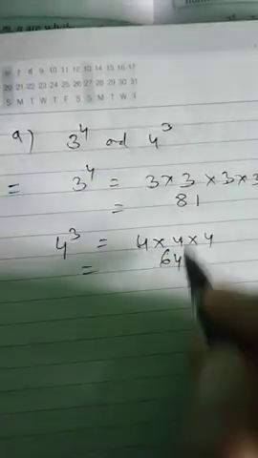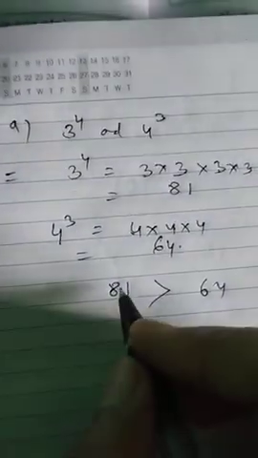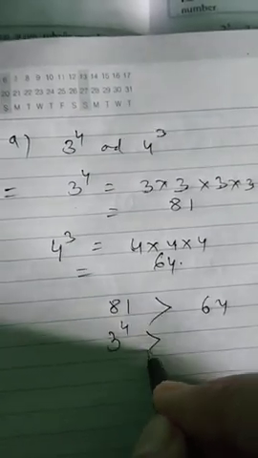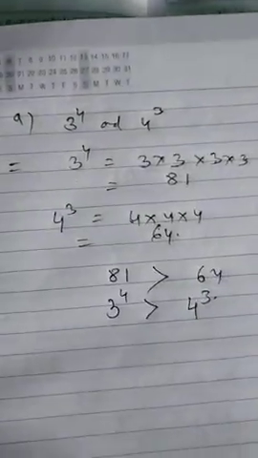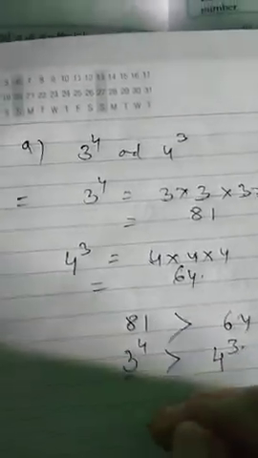Okay, so tell me which is bigger. 81 is bigger or 64? Of course 81 is bigger. So 3 to the power 4 is bigger than 4 to the power 3. Whenever the base is bigger, then the number will always be bigger.